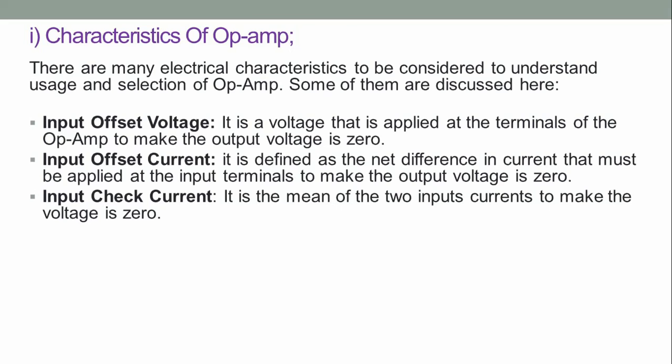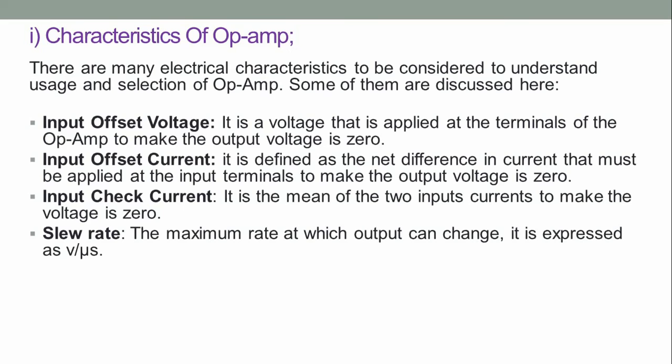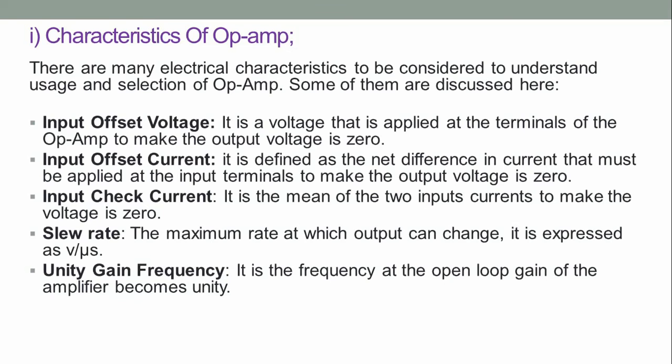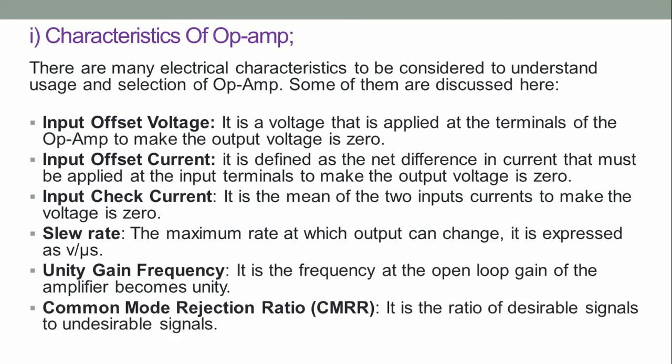Input bias current. It is the mean of the two input currents to make the output voltage zero. Slew rate, the maximum rate at which the output can change. It is expressed as volts per microsecond. Unity gain frequency, it is the frequency at which the open loop gain of the amplifier becomes unity. Common mode rejection ratio, it is the ratio of desirable signals to undesirable signals.